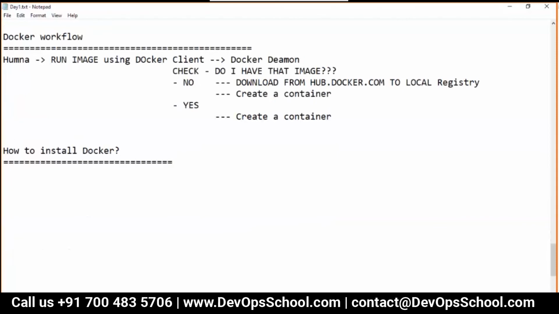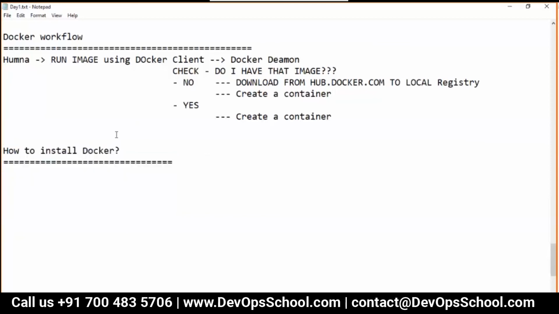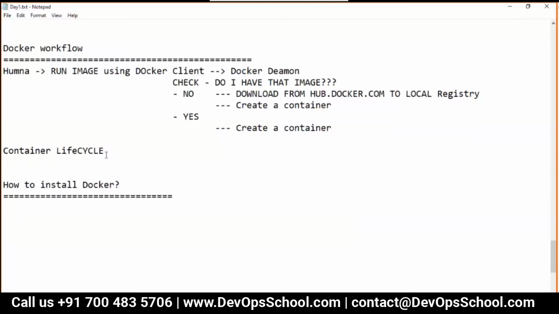So guys, now the question is how to install Docker. But before that, I should teach you one more topic before I jump to the demo, because you understand all these points, no? The demo is just a matter of 5 minutes, trust me on that. So after the Docker workflow, I should teach you the container life cycle. You understand that, right? Life cycle.